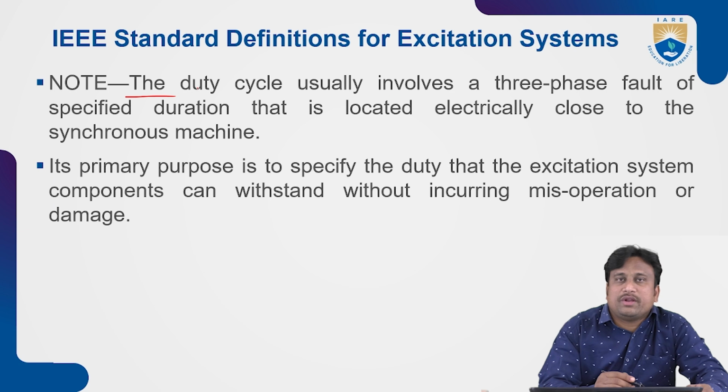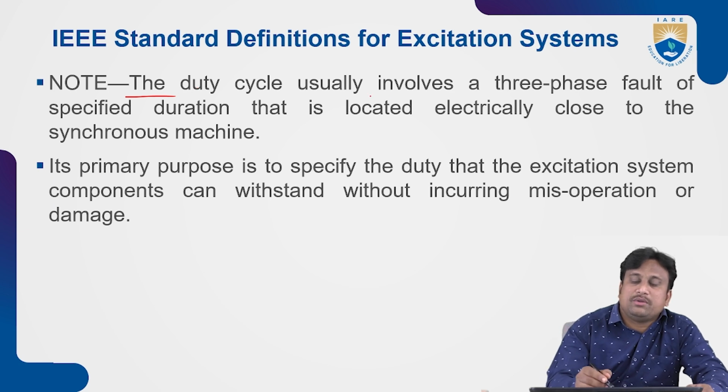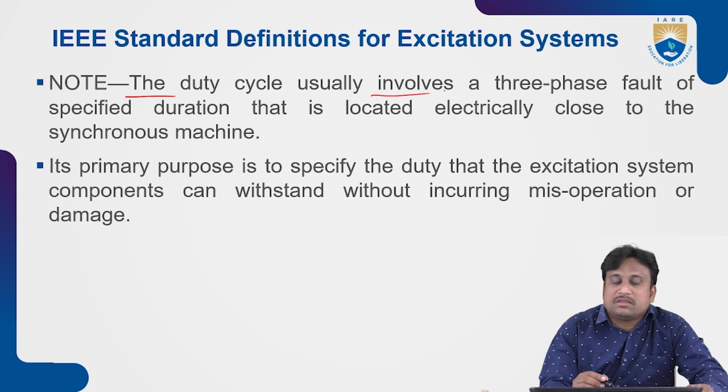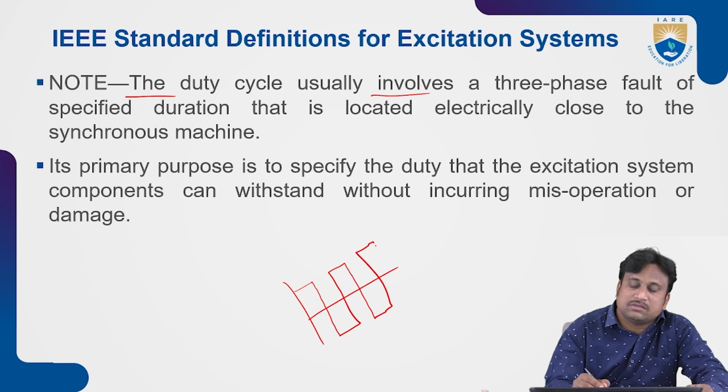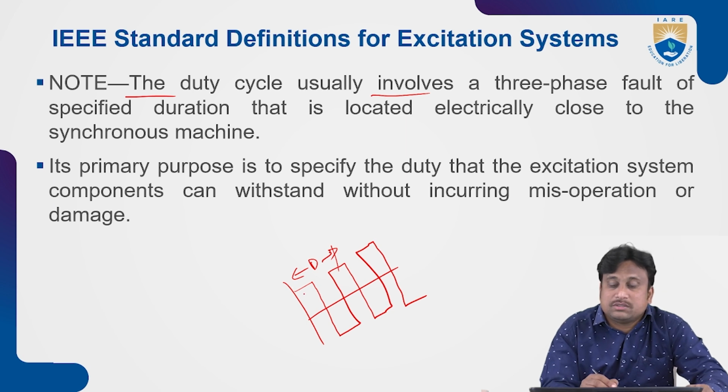So here one thing we need to remind is that the duty cycle usually involves a three-phase fault. So usually we will treat a duty cycle from the assumptions of these conditions of the fault tolerant value. So duty cycle may be treated from one instant to another instant.